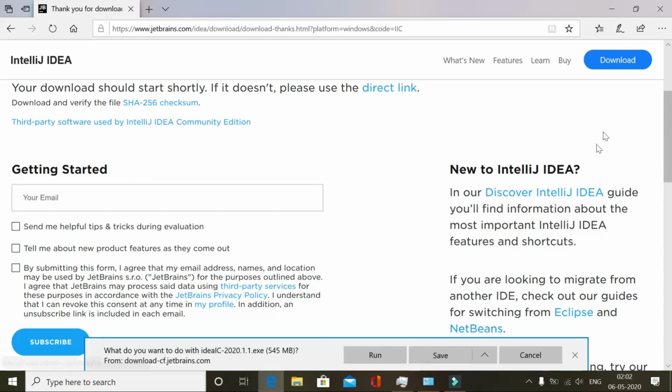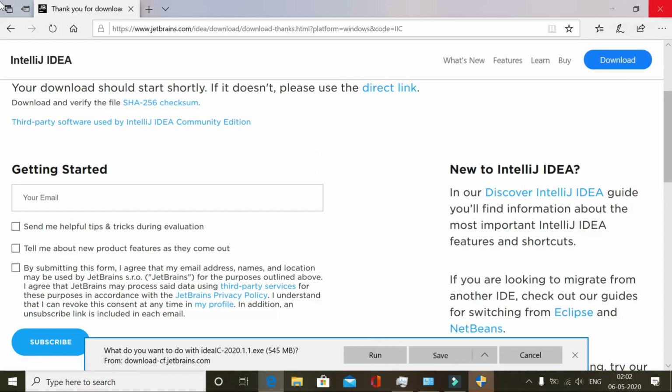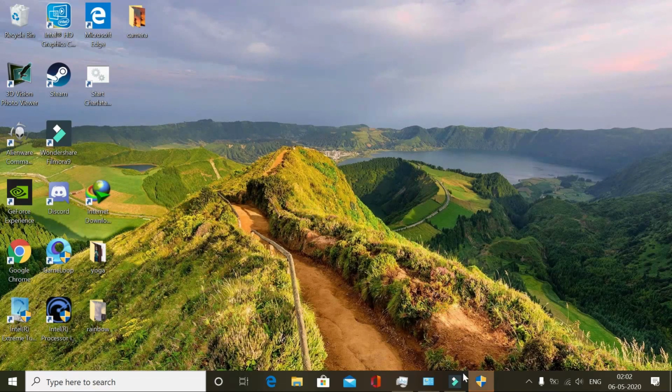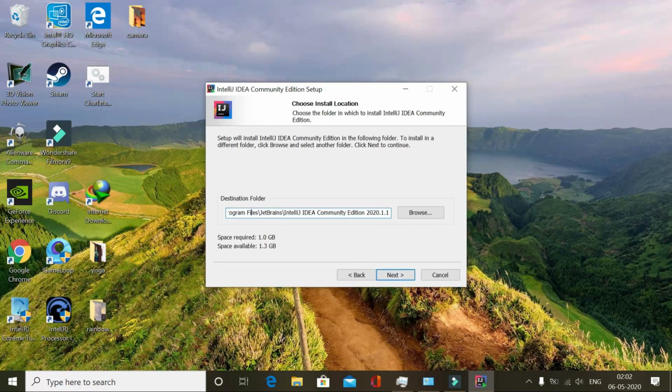Since I've already downloaded, I am not going to save. It's already downloaded. Click on this setup. Close this browser. Click on next. See, I need to install it in E drive. So you can also give the location wherever you want to keep the installation files. So click on next.